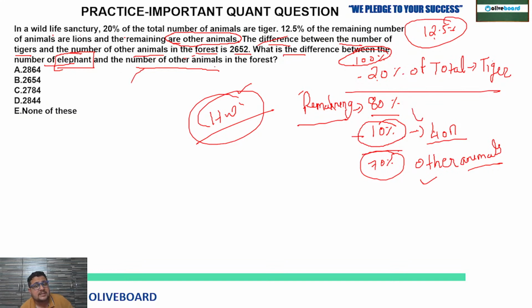They have given us the one difference, the difference between the number of tigers and number of other animals is 2652. This is what is given, but by this we can't calculate the number of elephants. So the data is insufficient. They have not given 'data is insufficient' in the options, so we will go with none of these. We cannot determine the data here.